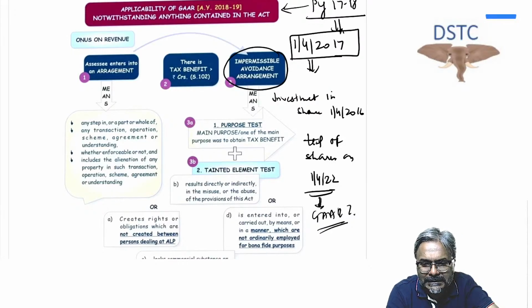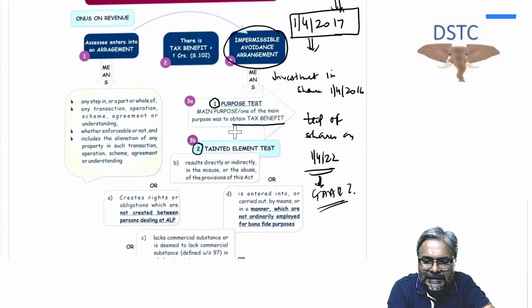In this case, an impermissible avoidance arrangement means two things: the main purpose and the tainted element test. What is that? The main purpose, and the second one is the tainted element test. Now the main purpose has to be to obtain what? The tax benefit.